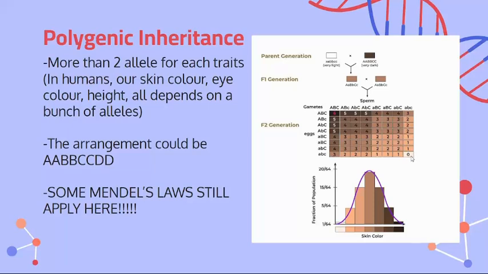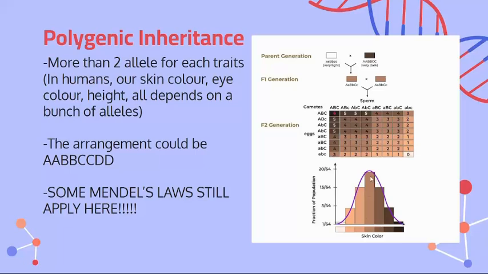And on top of this, there's a chance that they could pass a big A, big B, big C, and big A, big B, big C, so that two less toned parents somehow have a really dark-skinned child. So you have a 1 out of 64 chance of actually getting one of these. So it's really rare, but it still exists.